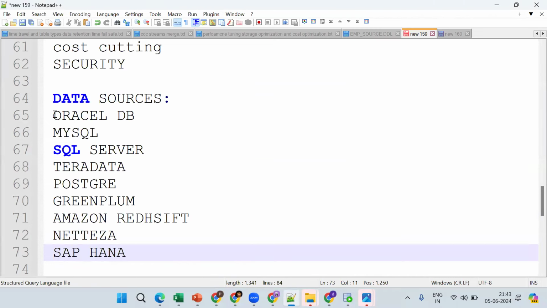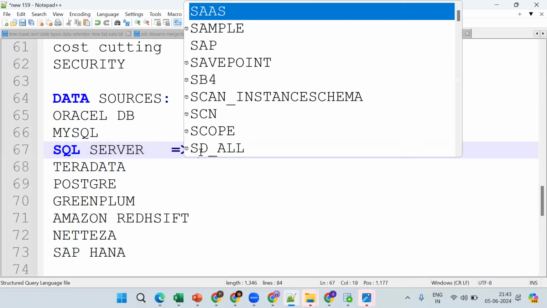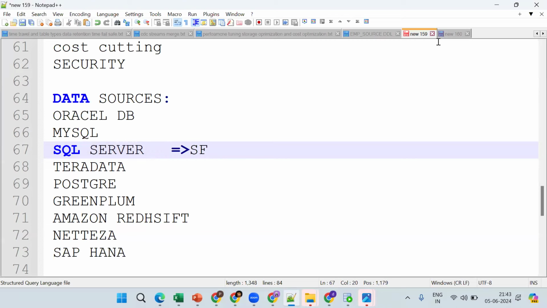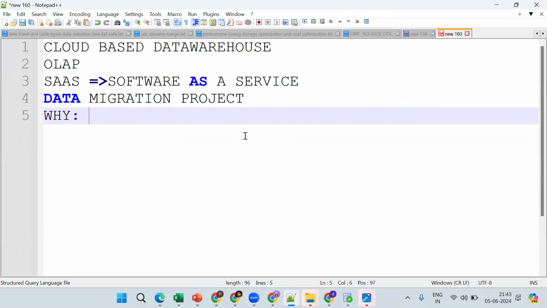Now this data, they want to move to Snowflake. Why are they trying to move? What is the reason? The performance improvement, the cost cutting, the security reasons, and we can easily get scalability.